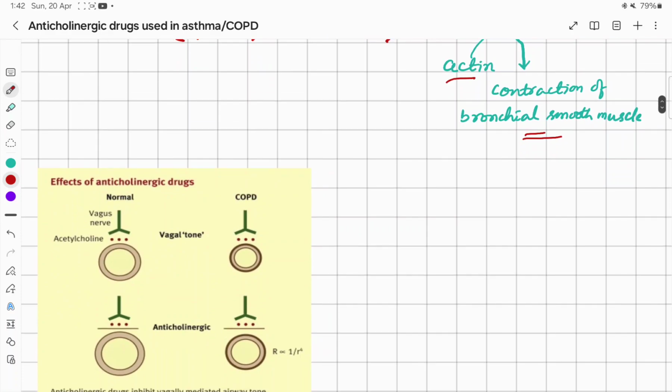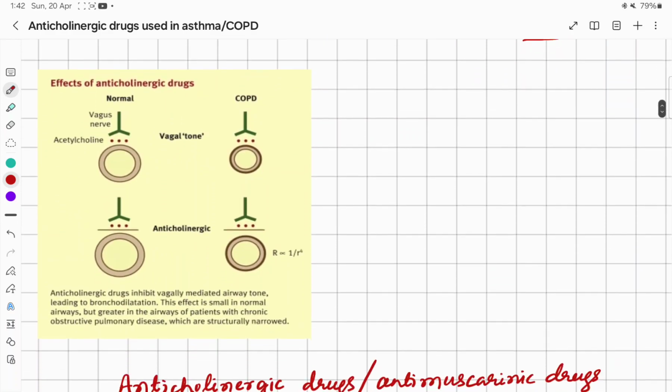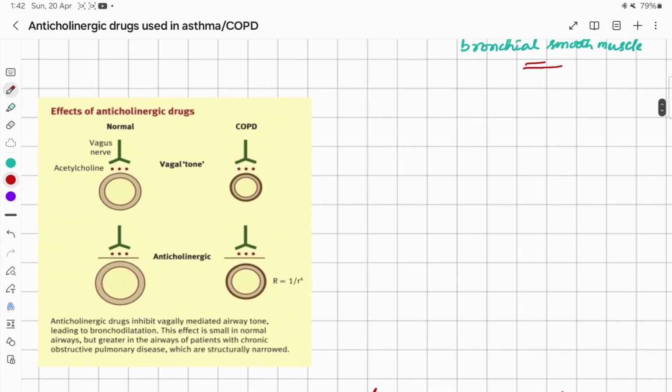So we can use anticholinergic drug, that is antimuscarinic drug, which is M3 receptor blocker. And you can see here, normally the vagus nerve supplies the cholinergic neuron, and acetylcholine is released, causes contraction of the bronchial smooth muscles. And you can see here in COPD there is bronchoconstriction as compared to this normal. This is bronchoconstriction.